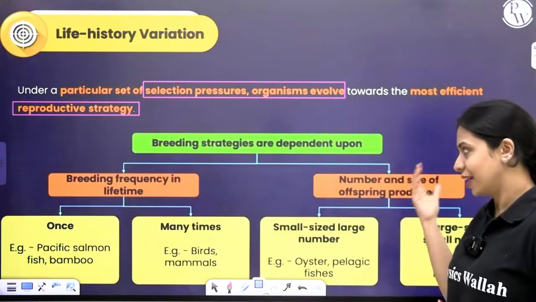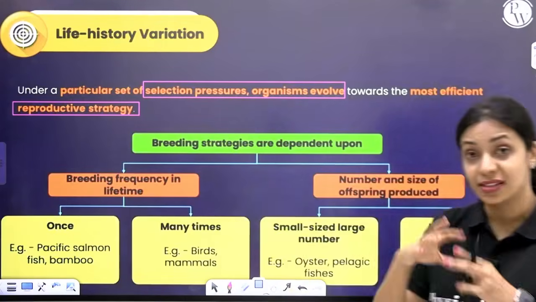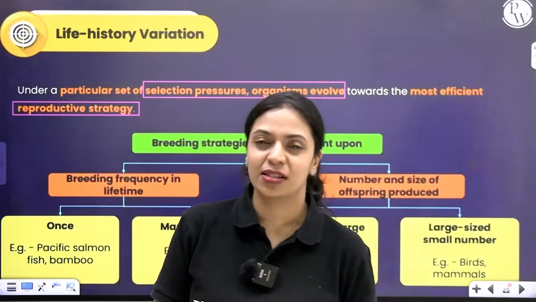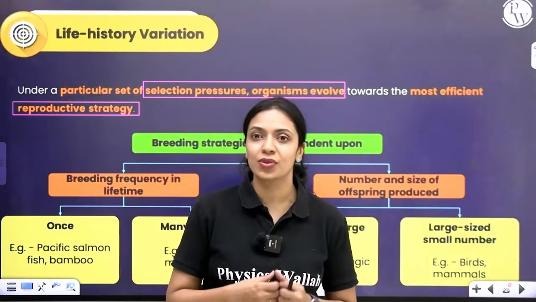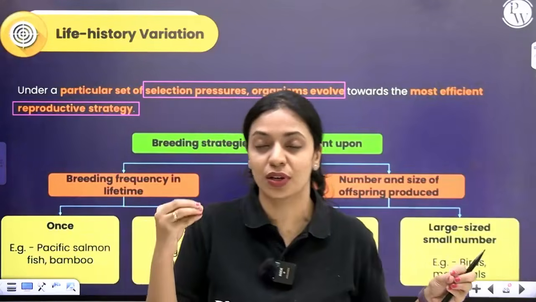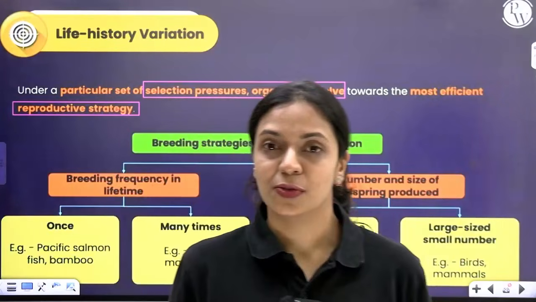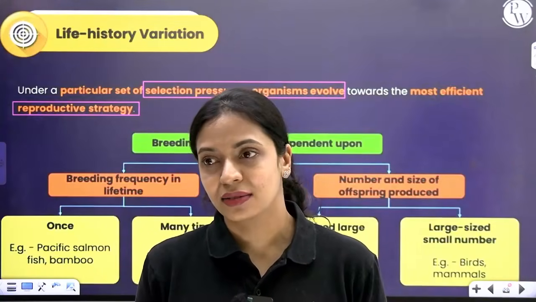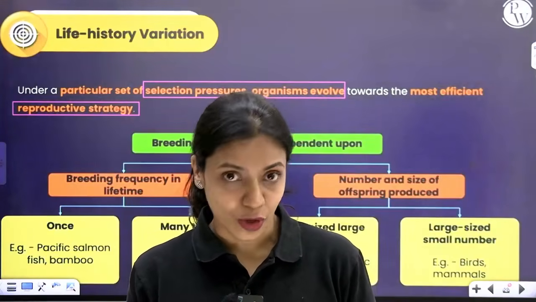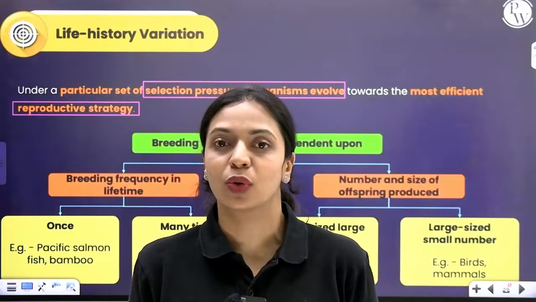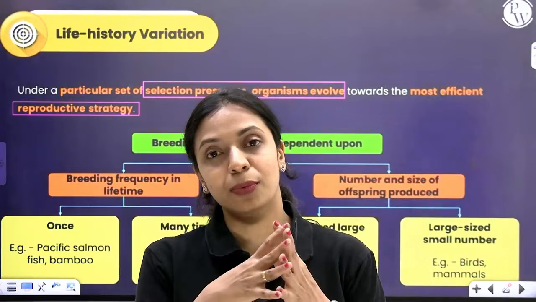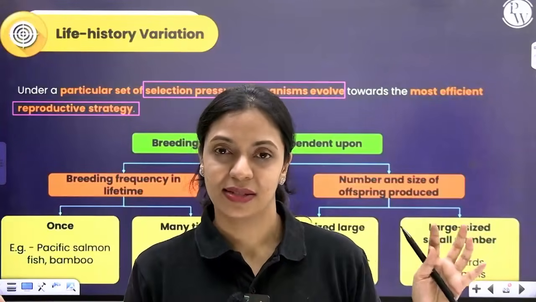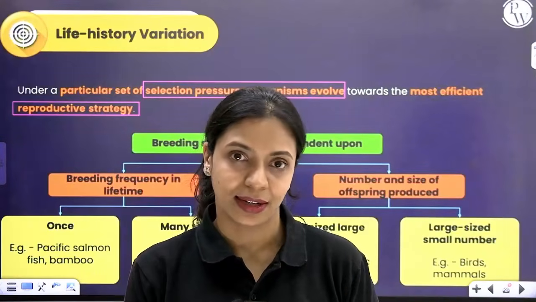If you consider how many offspring are produced and the size of the offspring, there's a difference in that also. Many organisms like many fishes and invertebrates reproduce in large quantities. Those offspring will all be very, very small in size, and there's not much parental care. They lay their eggs probably, and some of them of course care for their young ones, but a lot of them don't. They produce a lot of offspring which are very small in size with little or no parental care.